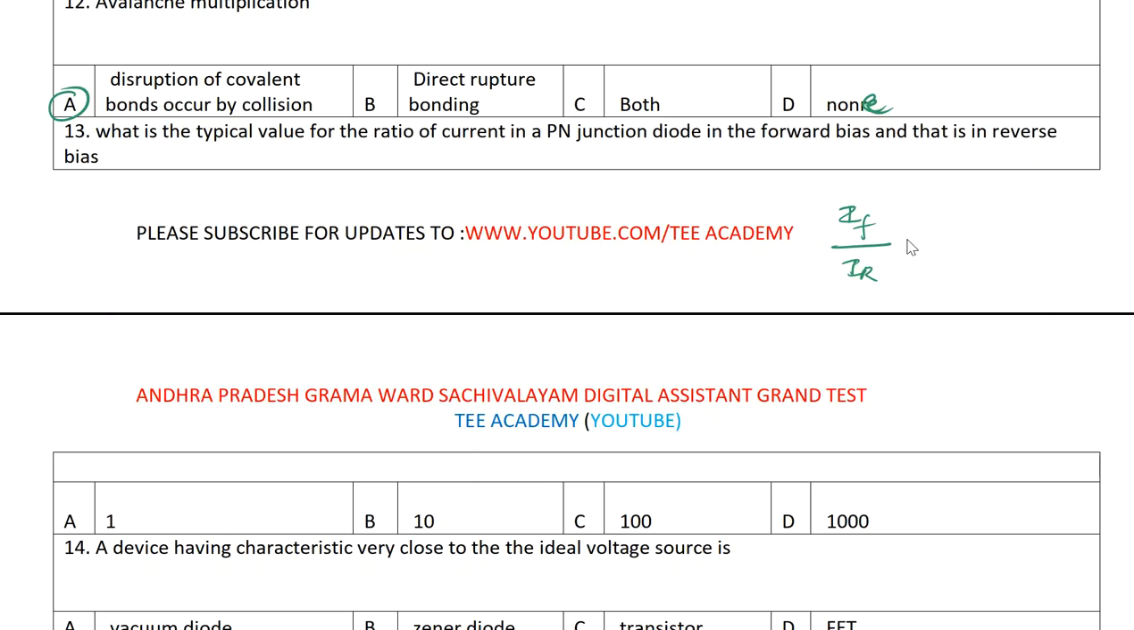Simply, the forward bias current will be in milliamperes and the reverse bias current will be in microamperes. So 10 power minus 3 divided by 10 power minus 6, what will happen? 10 power minus 3 plus 6, how much did you get? 10 power 3, which is nothing but 1000. So the ratio will be 1000 here. So for this question, D is the right answer.